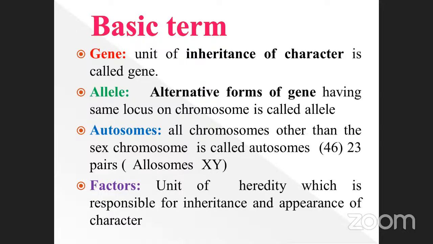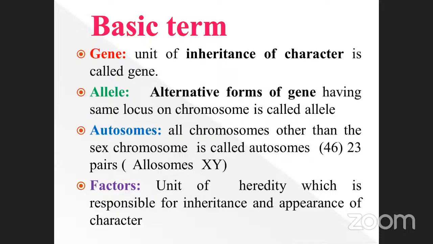Other than autosomes is called allosome. This is called XY. It is denoted as the sex chromosome. Already we studied, isn't it? Sex determination we already studied. XX is denoted as female. XY is denoted as male, where the Y gene is present in it. That baby has male characters, that means a boy. So this is a sex chromosome.